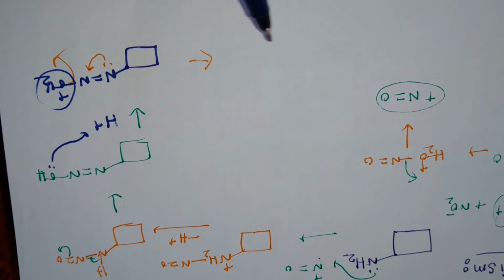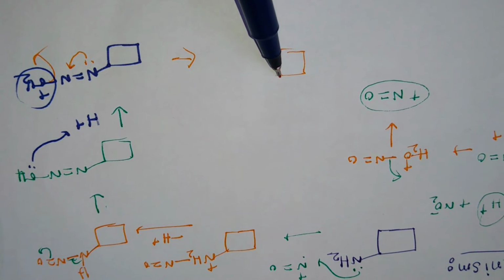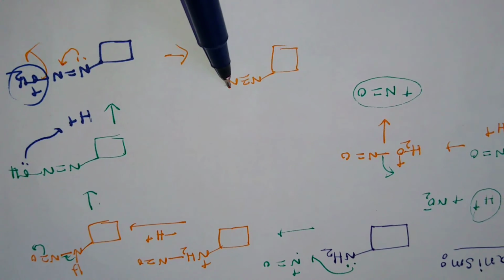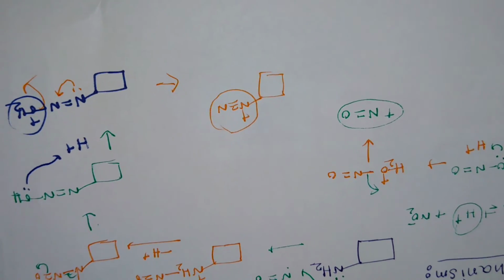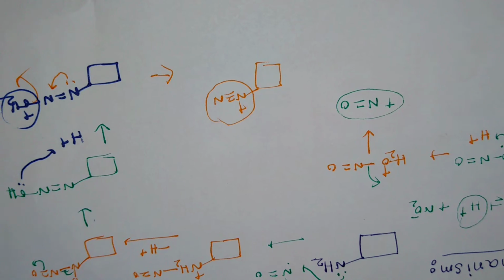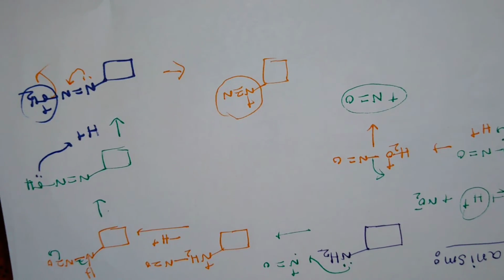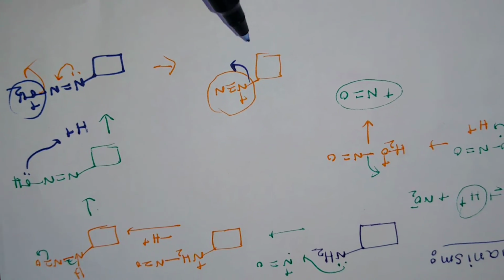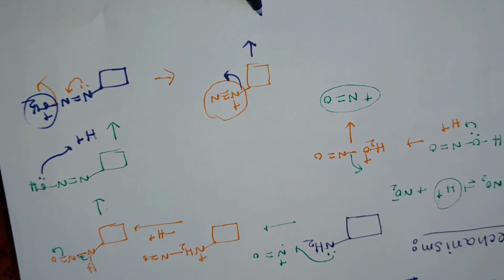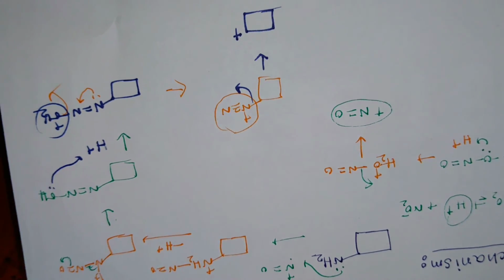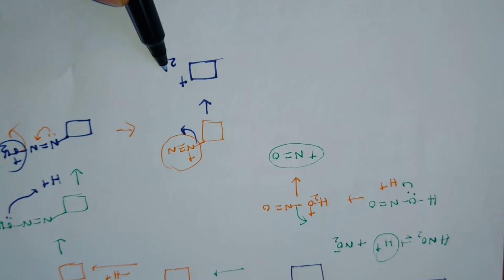Then the product is N triple bond N plus. This is actually N2, nitrogen. Okay, this acts as a good leaving group. Now this N2 plus is eliminated. Then the next step is that a secondary carbocation is formed.